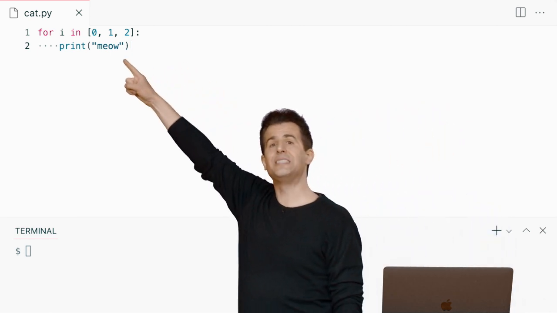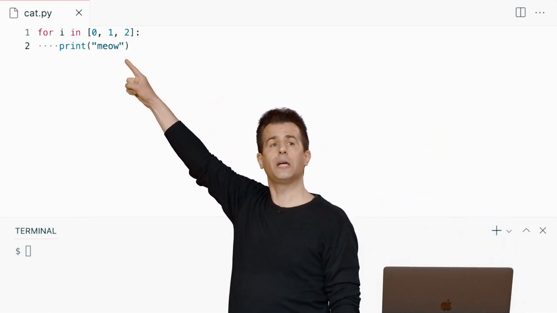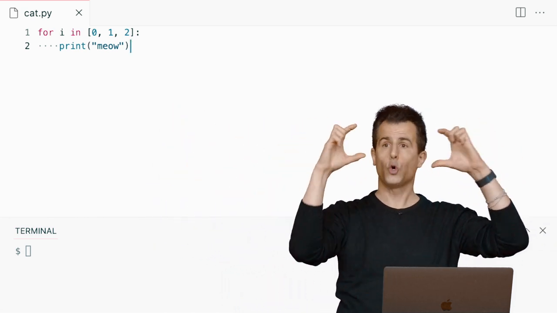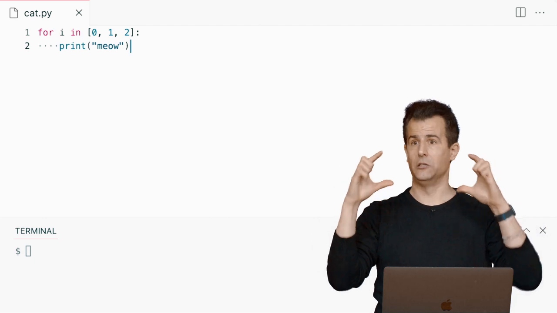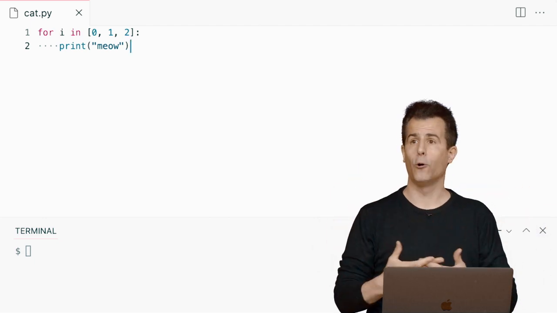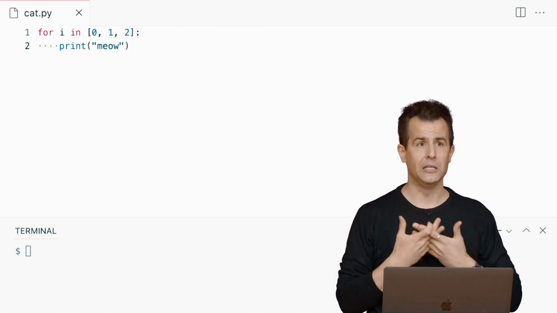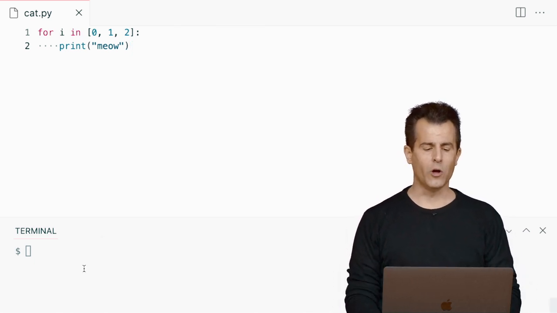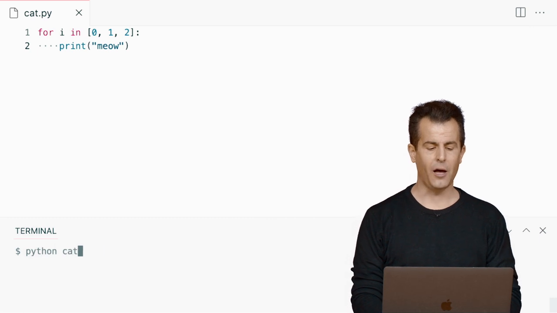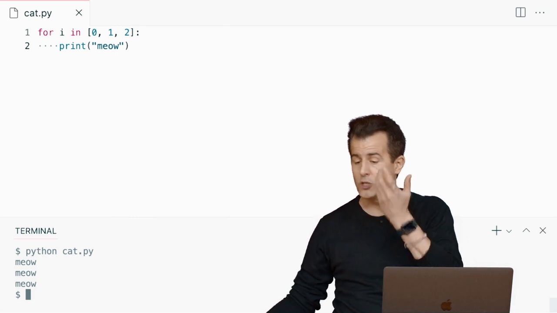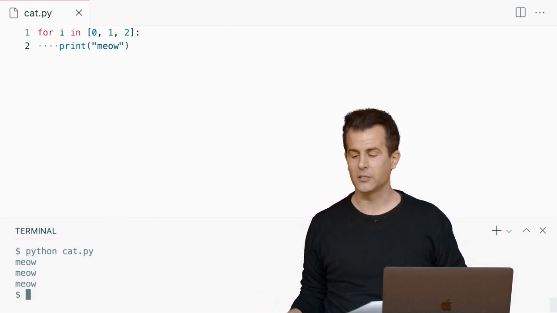What is the list? The list in this program is exactly that, 0, 1, 2, and notice the square brackets. Those aren't parentheses. Those are square brackets that represent a list. That's how you know visually as the programmer. That's how Python knows as the language that you intend for that to be a list. So let me go ahead and run this, python of cat.py, and it works just the same. But it's only 2 lines. It's pretty readable once you have familiarity with that construct.